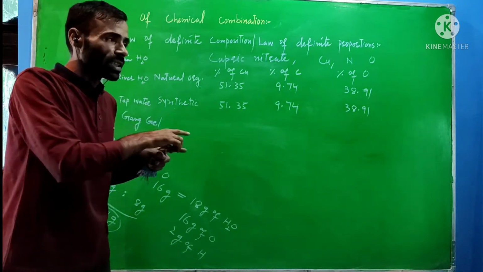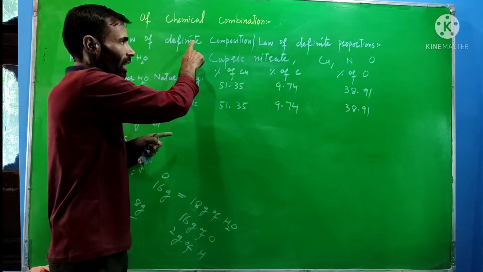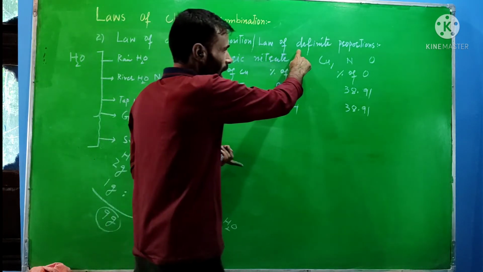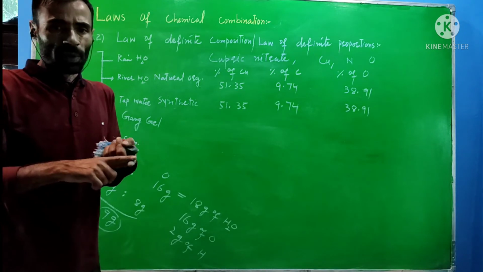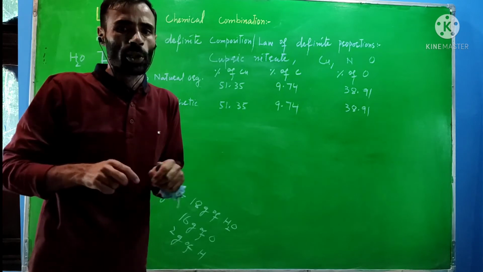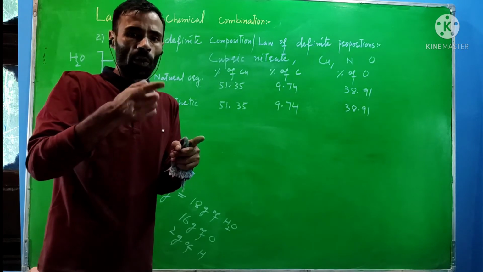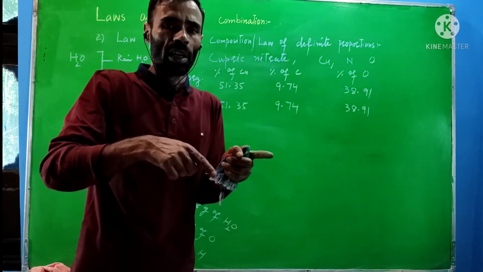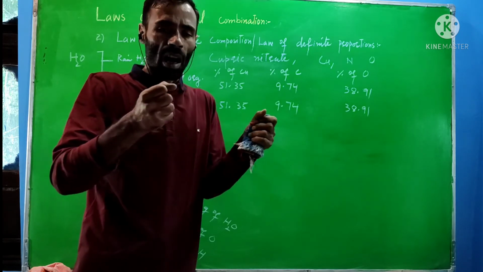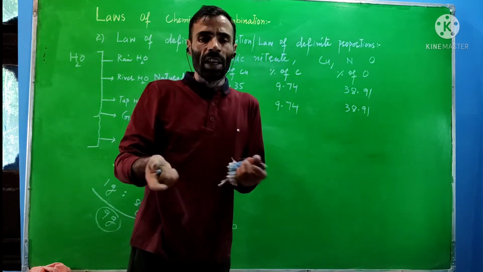So this one is the law of definite composition. It means a compound has a definite composition, or definite proportion. In terms of mass, elements combine in a fixed ratio. That ratio does not vary with the method of preparation, whether natural origin or synthetic. The masses of the combined elements within that compound are always fixed.